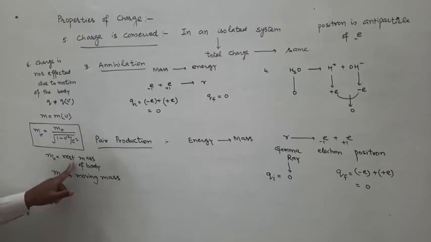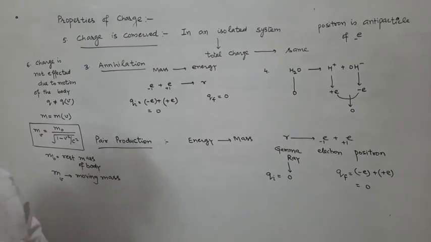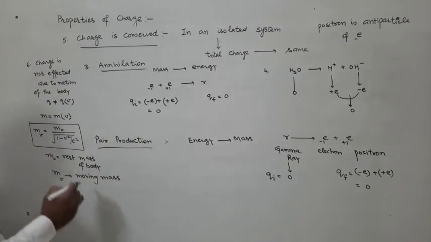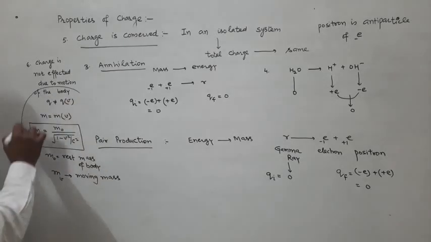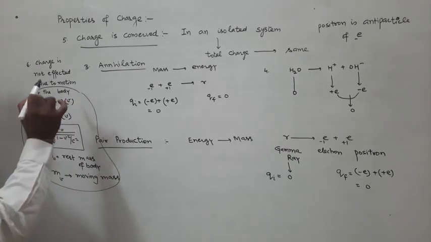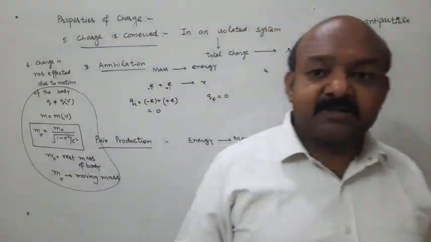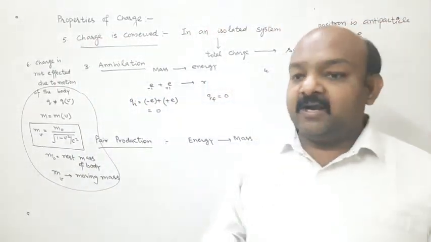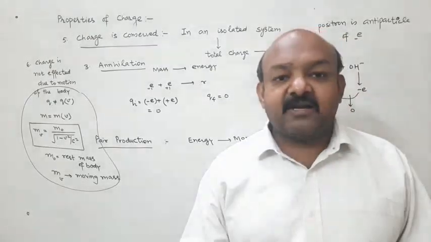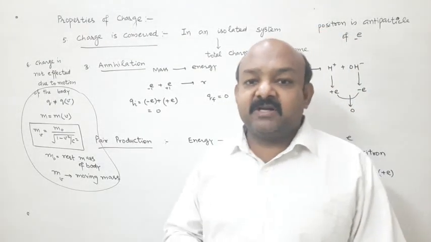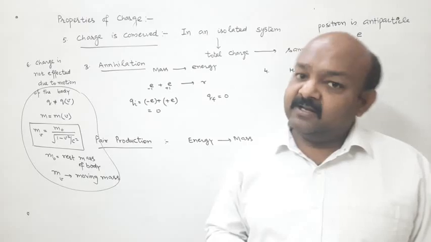If the body is at rest or the body is moving, the value of mass changes. So in the next lecture we will study in detail this concept, that charge does not change with velocity and mass changes with velocity, and how the effects are taking place. Thanks for